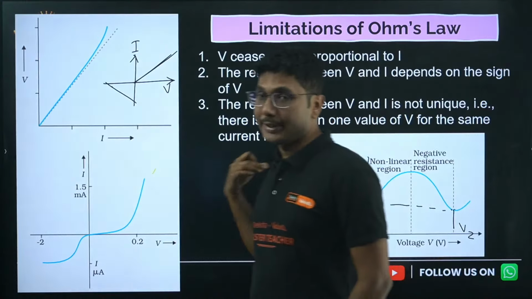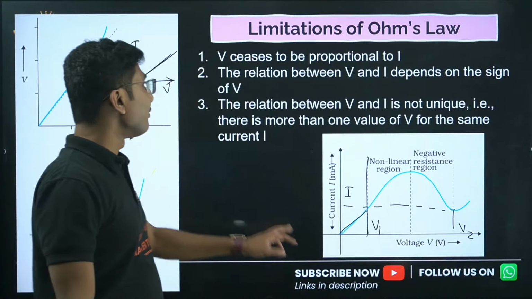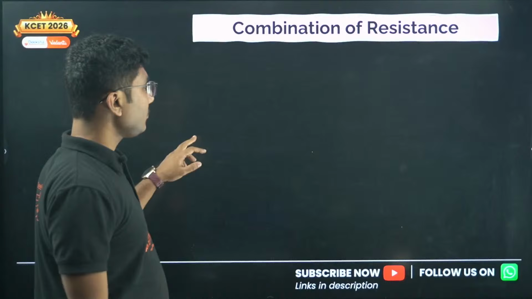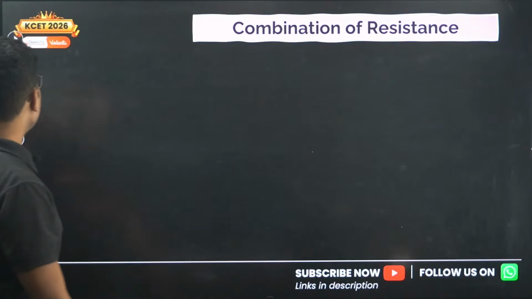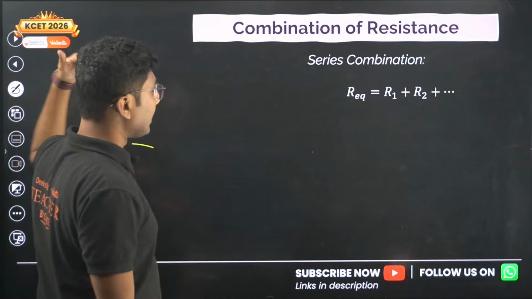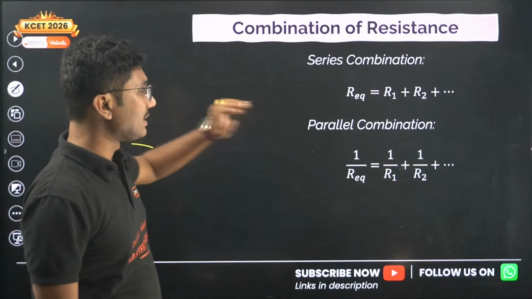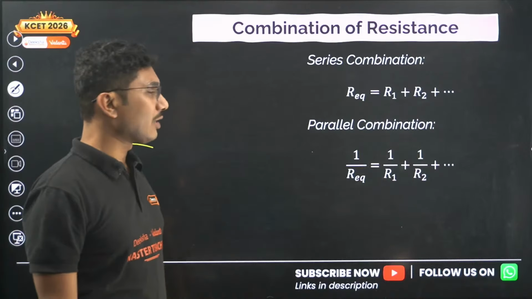So that is not happening over here. That means Ohm's law is no longer valid over here. Now, combination of resistance, important concept. I know most of you already know that series combination is R1 plus R2 plus R3. Parallel combination is 1 by R equivalent is 1 by R1 plus 1 by R2 plus 1 by R3.